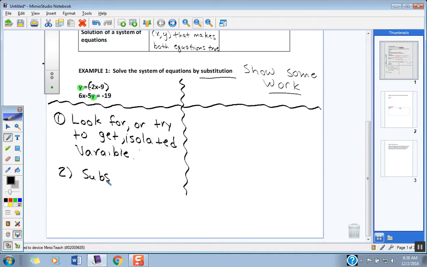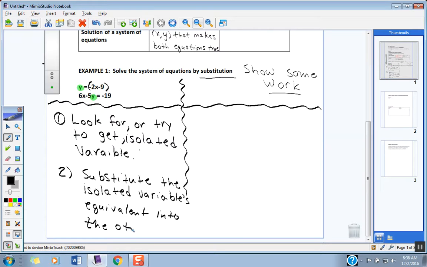Substitute the isolated variable's equivalent into the other equation. Now this is a lot of wordiness.